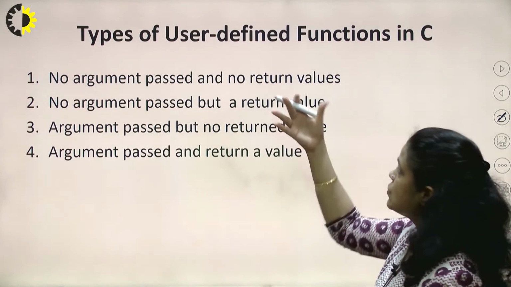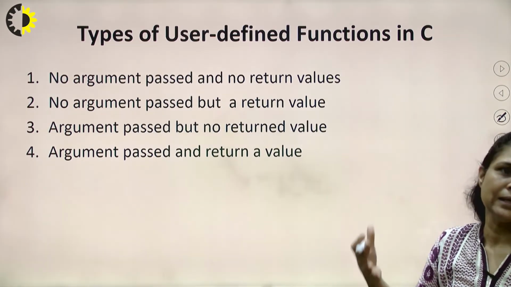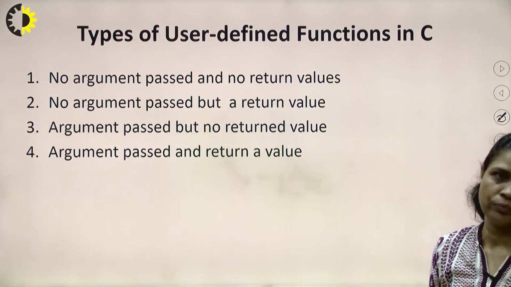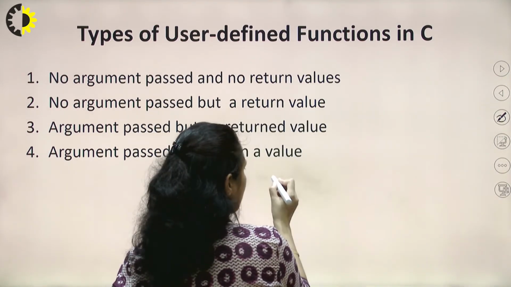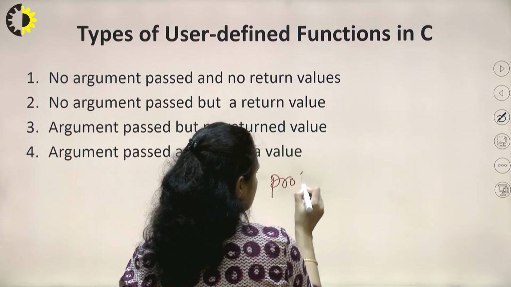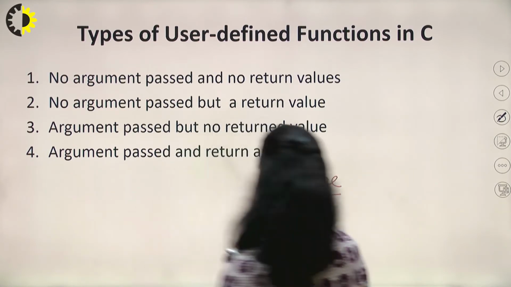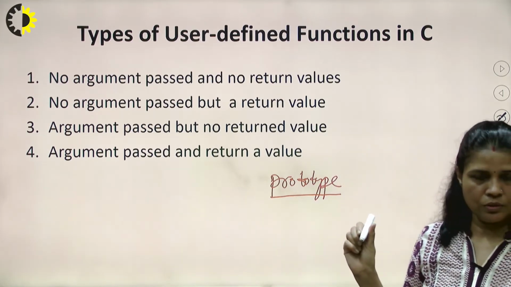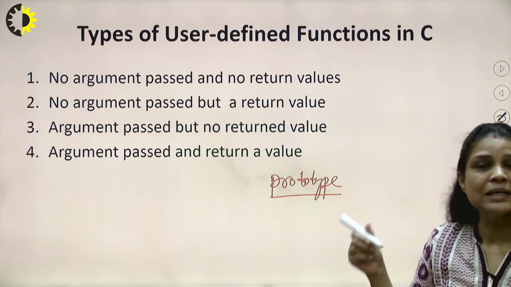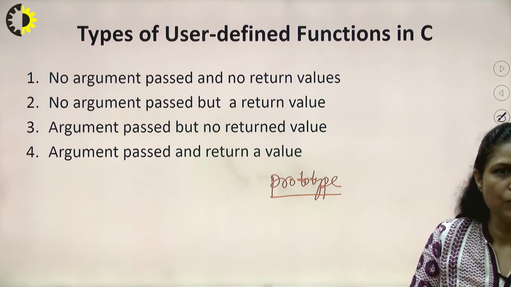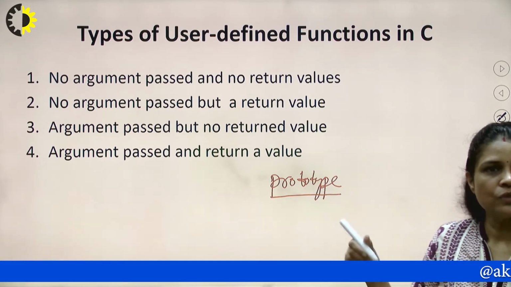Okay. So when we come to user-defined functions, we can again categorize these functions into four. Why? Because whenever we write the prototype, again a new word, that is prototype. This word is new for you. Okay, so what do you mean by this prototype? Prototype means declaration of that particular function, right? Prototype means the declaration of that function.